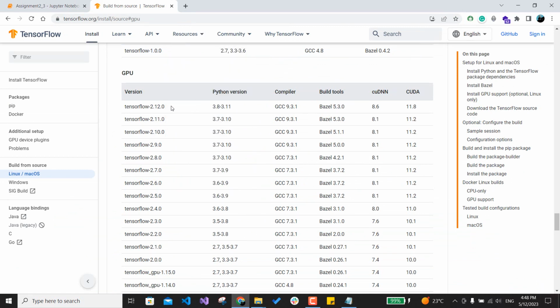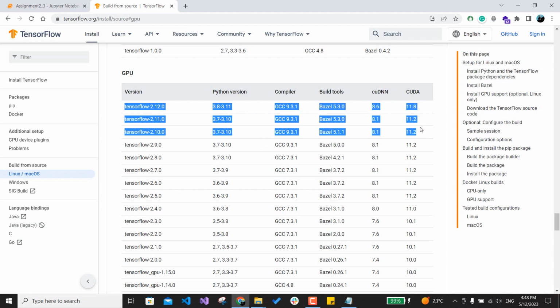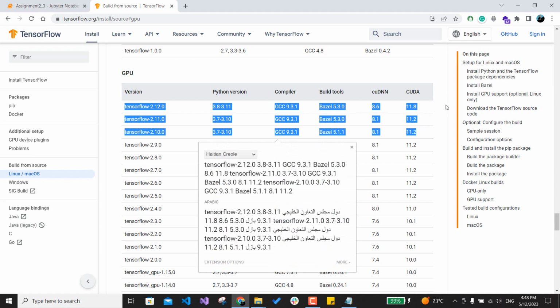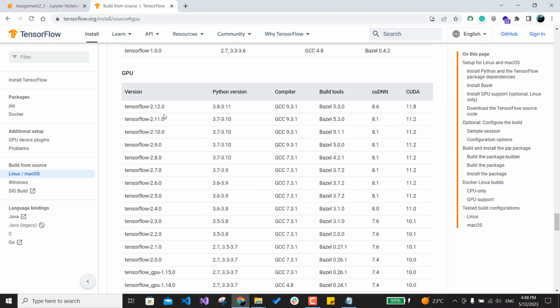I recommend you to not go with the last versions of Tensorflow, because from my experience, the last day I was struggling to enable my GPU, and from my search I discovered that the last version of Tensorflow has a problem with Tensorflow GPU.